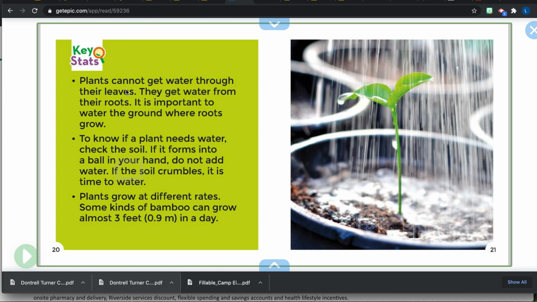So there are some key facts down here. So plants cannot get water through their leaves. They get water from their roots. It is important to water the ground where roots grow. To know if a plant needs water, check the soil. If it forms into a ball in your hand, do not add water. If the soil crumbles, it is time to water. Plants grow at different rates. Some kinds of bamboo can grow almost 3 feet. Wow, that's a lot in a day.